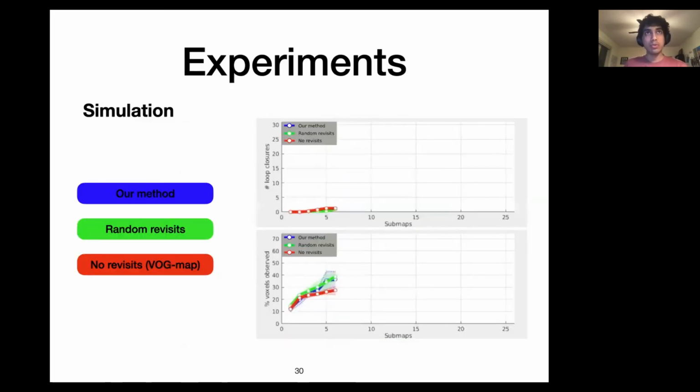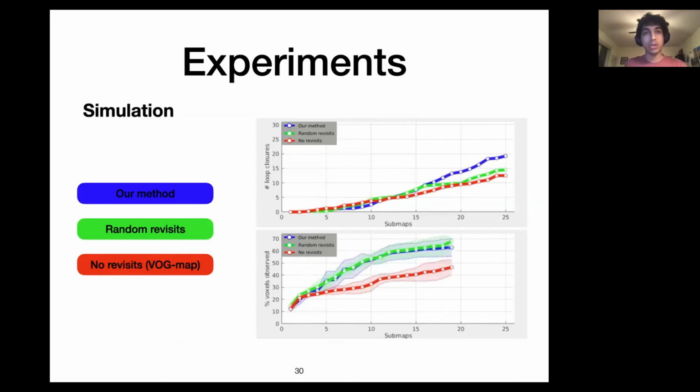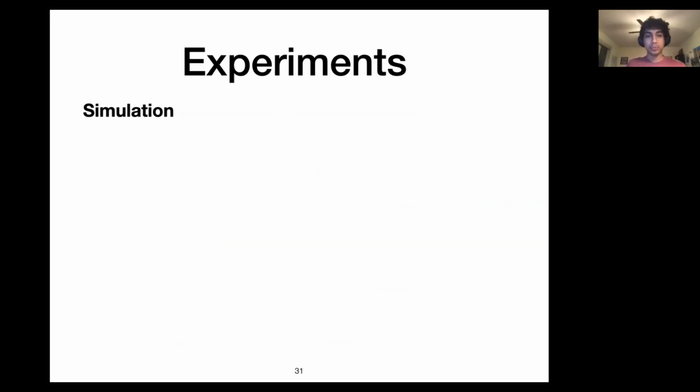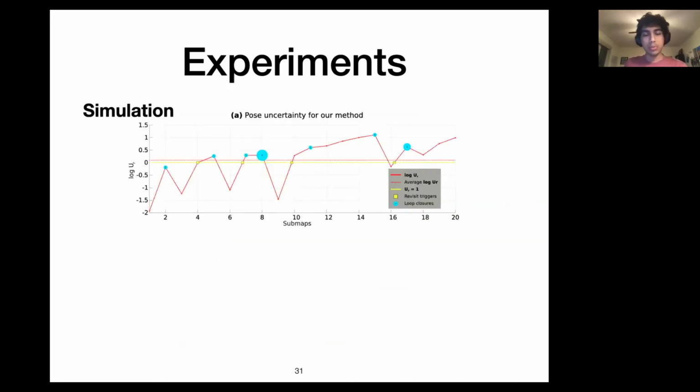We benchmark this with respect to policies that have either random revisits or no revisits at all. And we see that there are a greater number of loop closures over time, which surpasses the baselines, while we also do not compromise on the volumetric exploration or the number of voxels we explore. At the same time, we also compute the uncertainty ratio versus the number of submaps.